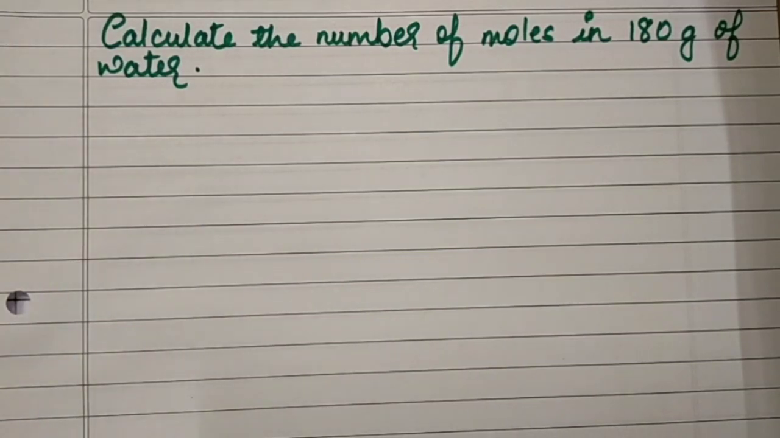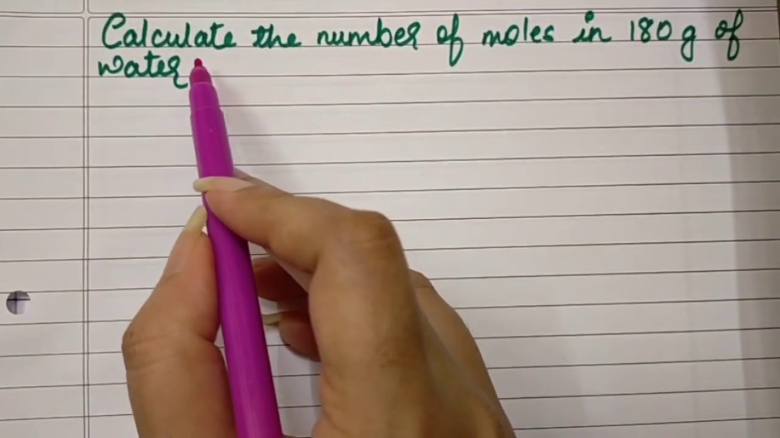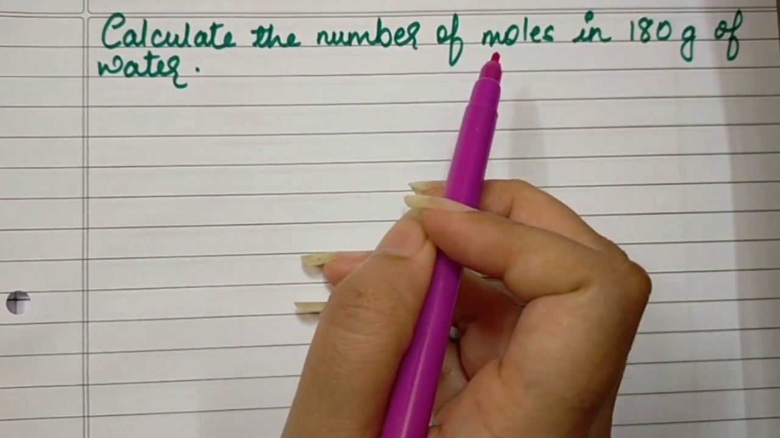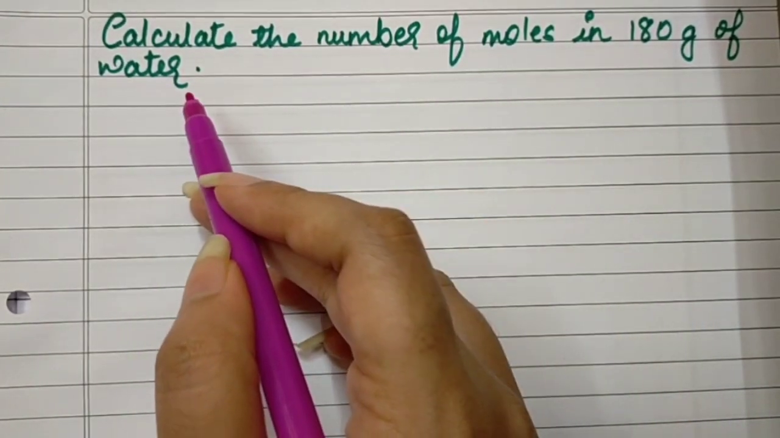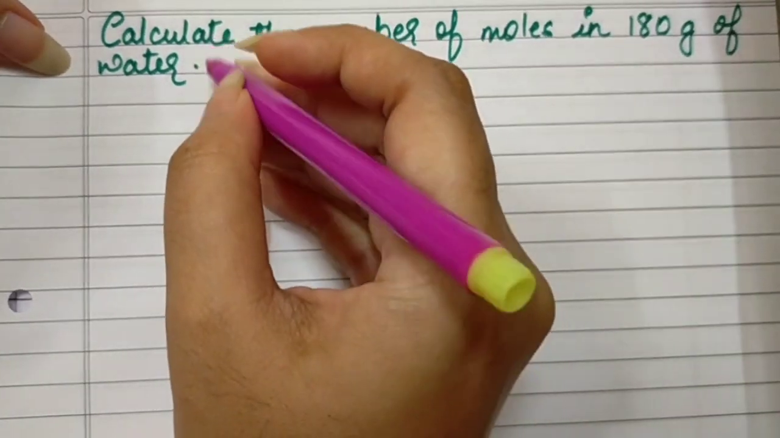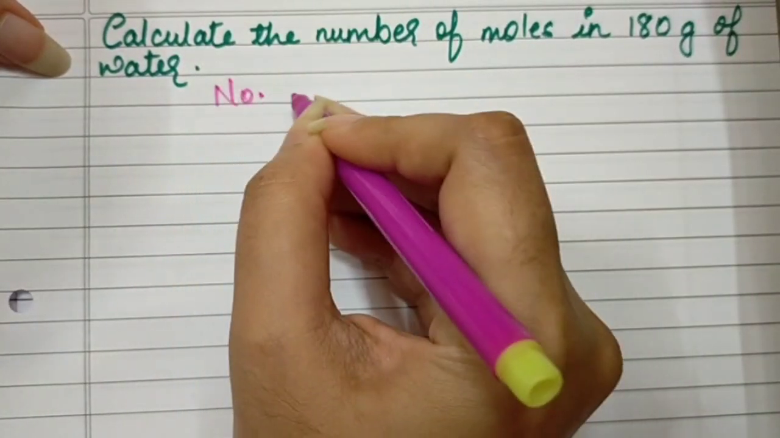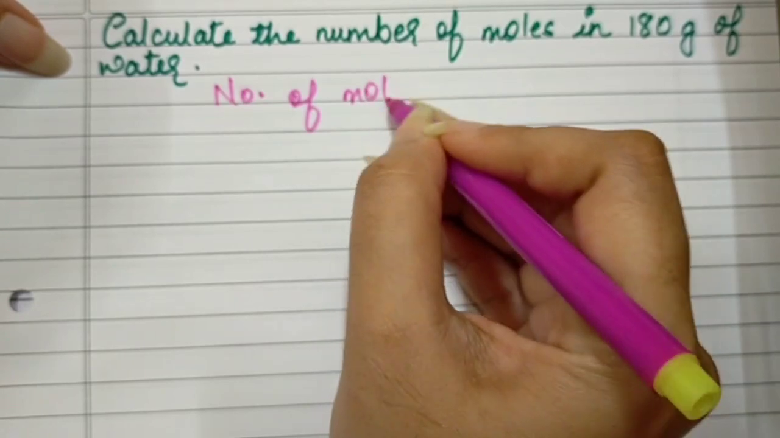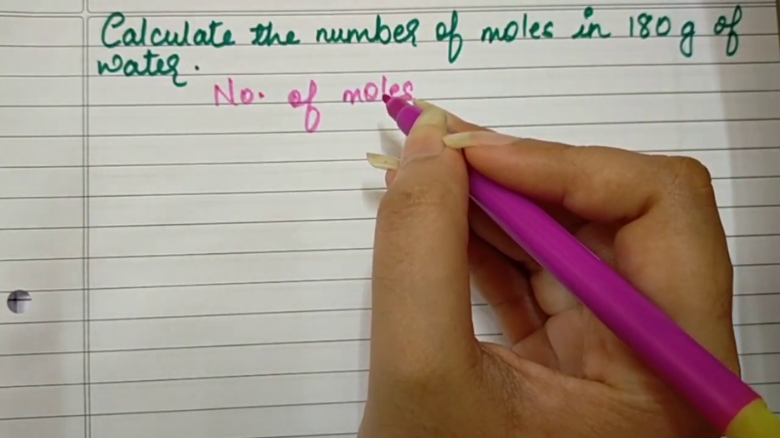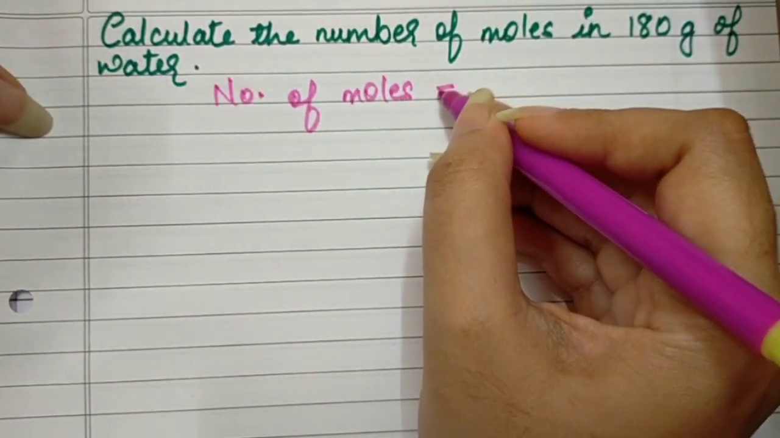Now suppose this is a question in front of you. Calculate the number of moles in 180 grams of water. So here we have to find out the number of moles of water, and for that there is a formula.